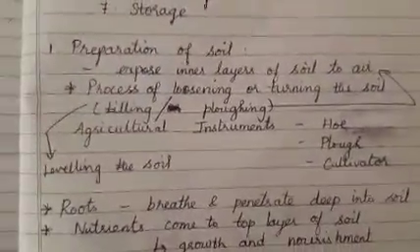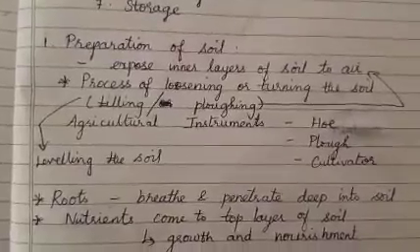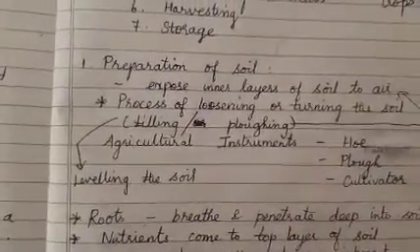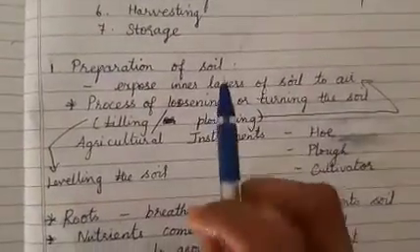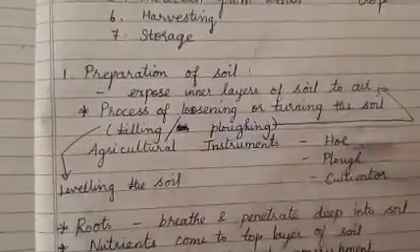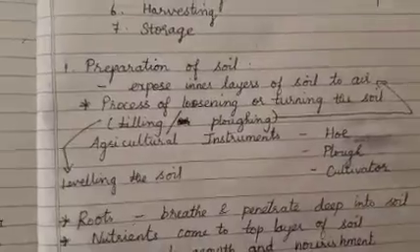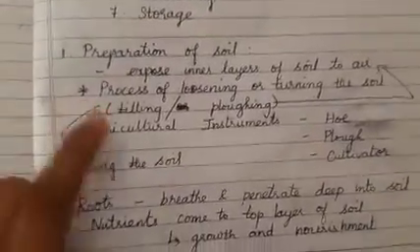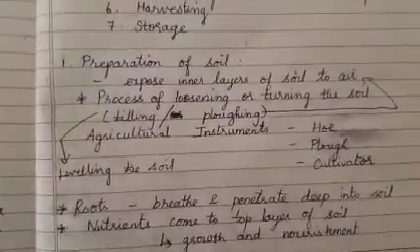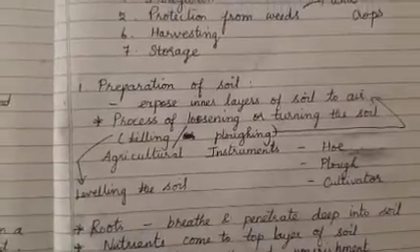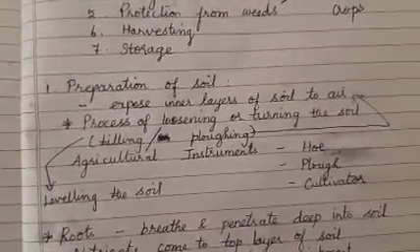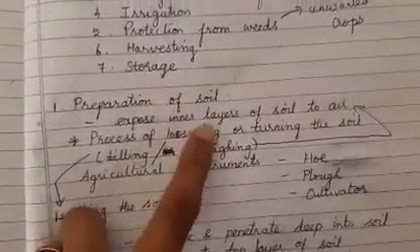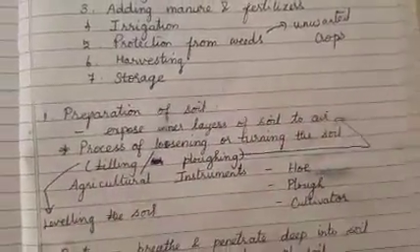Okay, what is the step called preparation of soil to grow a crop? To produce a crop, what am I going to do to the soil first? First, I will dig the soil. The soil will be in its raw form. I am going to dig it and expose the inner layers of the soil to air.